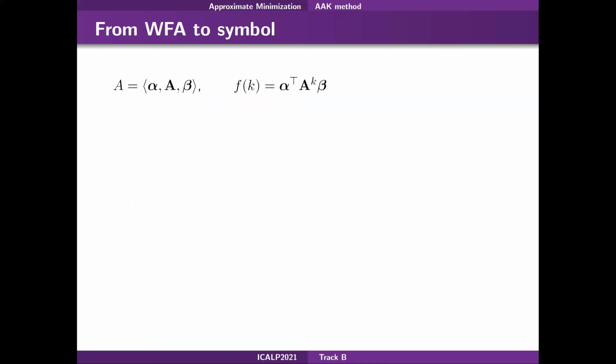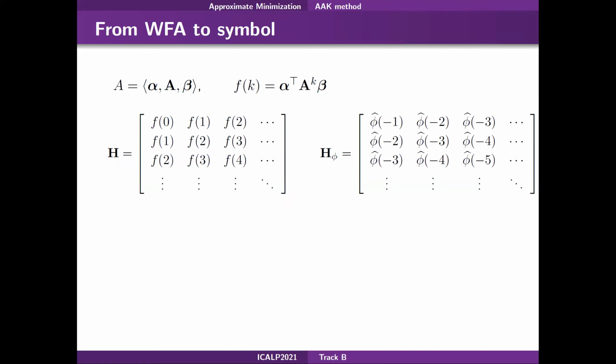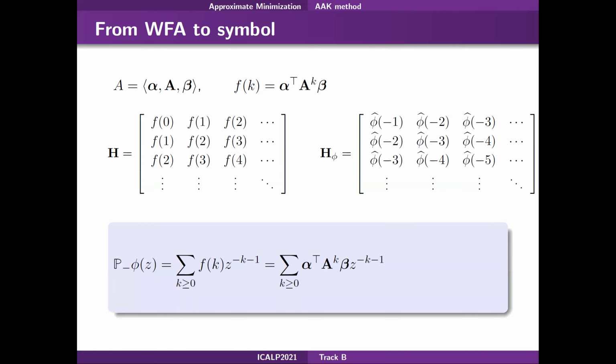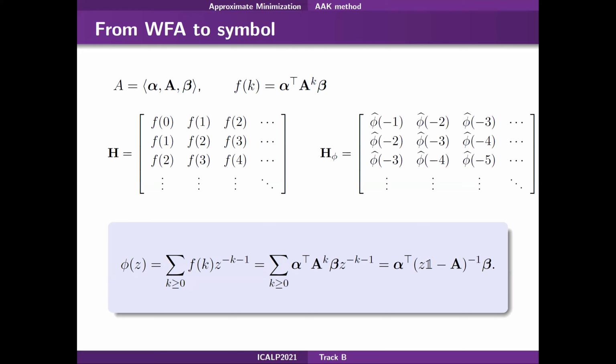Okay, so we start with the first step and look for a symbol for the WFA A. We proceed like we did in the example, and we consider the true interpretation of the Hankel matrix. We use the function computed by the WFA to fill in the entries and use them to recover the negative Fourier expansion of the symbol. So we have that the negative Fourier expansion can be expressed using the parameters of the WFA. And we remark that these series converge thanks to the assumption on the spectral radius. Since the function that we obtain is already bounded, we can directly consider this as the symbol for our operator H.